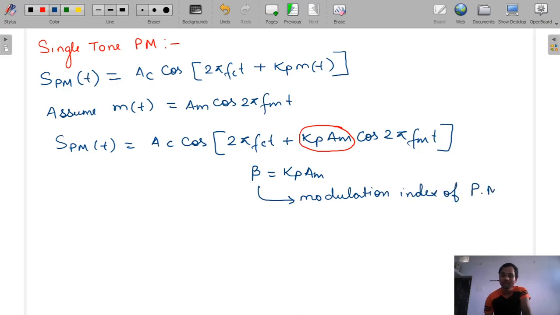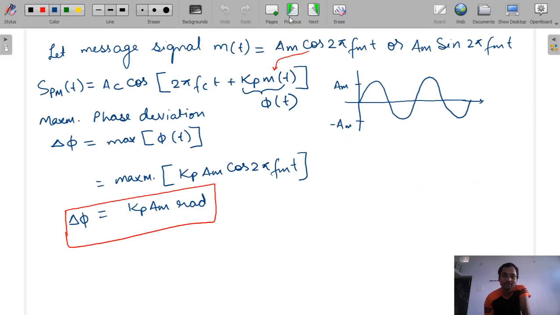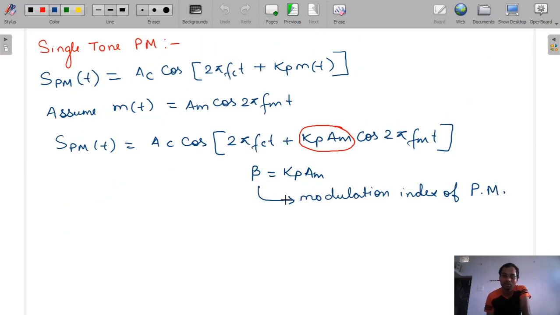Okay, so up to this clear? And we already derived that del phi, that is the maximum phase deviation, is equal to Kp Am, and our beta is also Kp Am. So in PM signal, beta is equal to del phi. This is the case in PM signal only. This is not in FM signal.